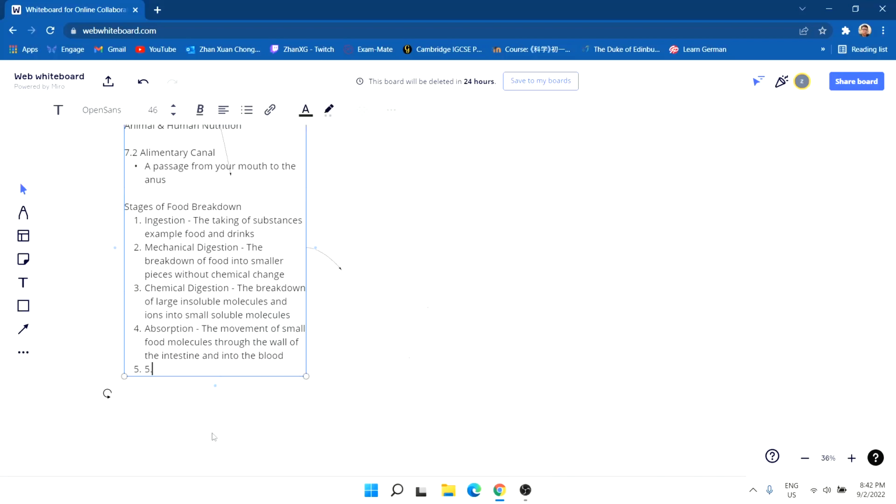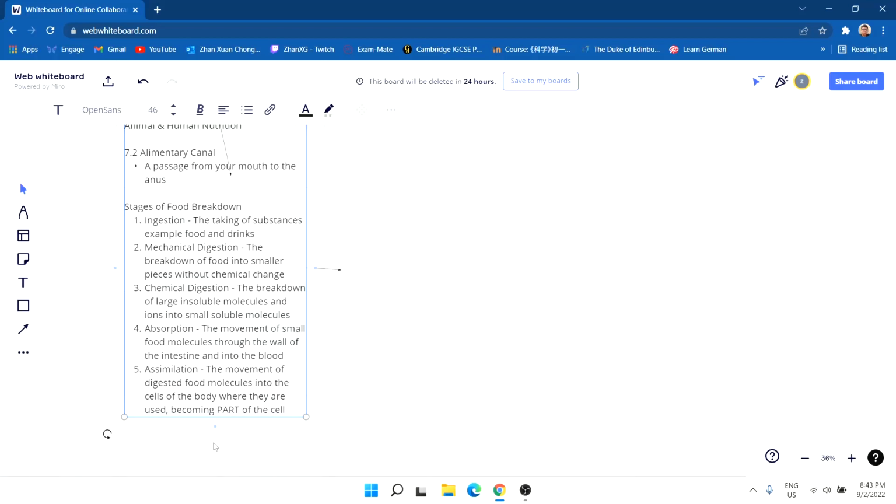Okay, number 5, we have assimilation. So it's basically the movement of digested food molecules into the cells of the body, where they are used, becoming part of the cell.